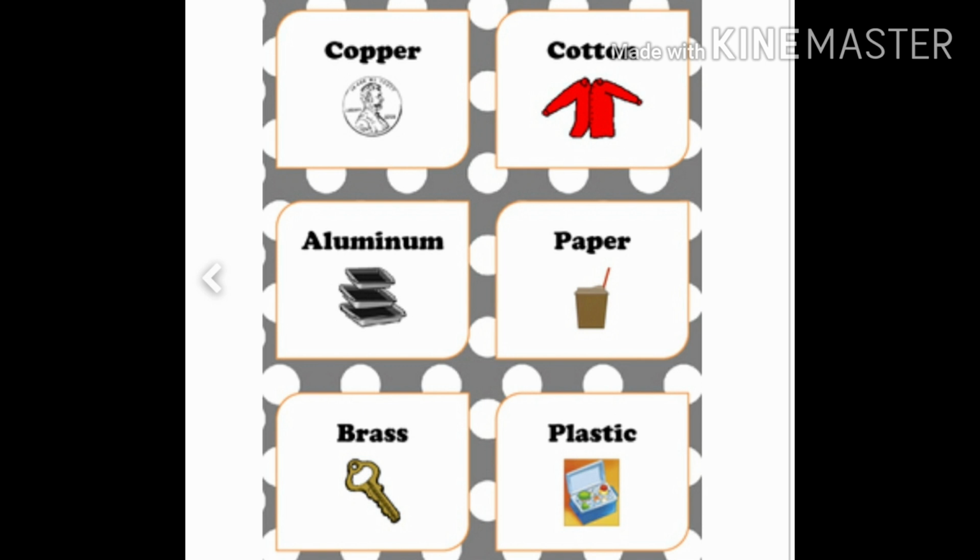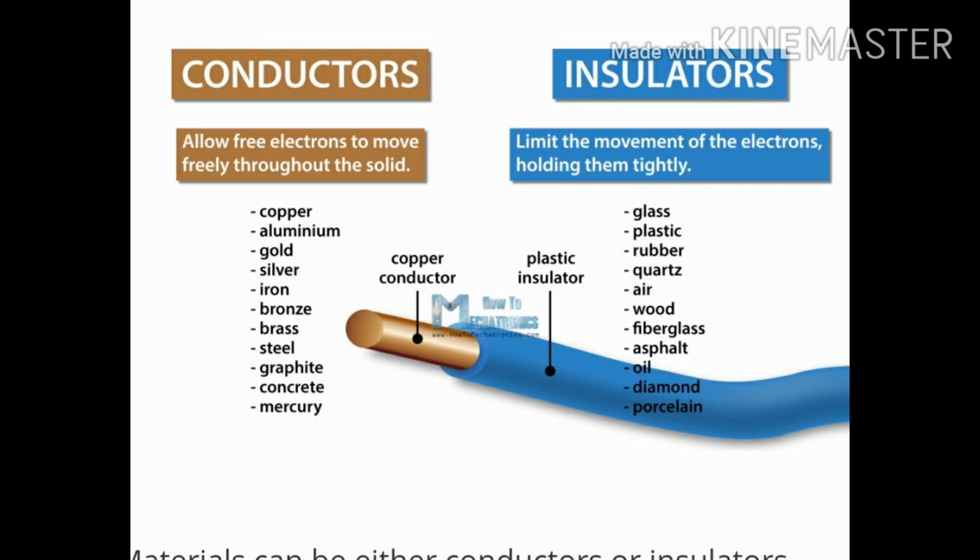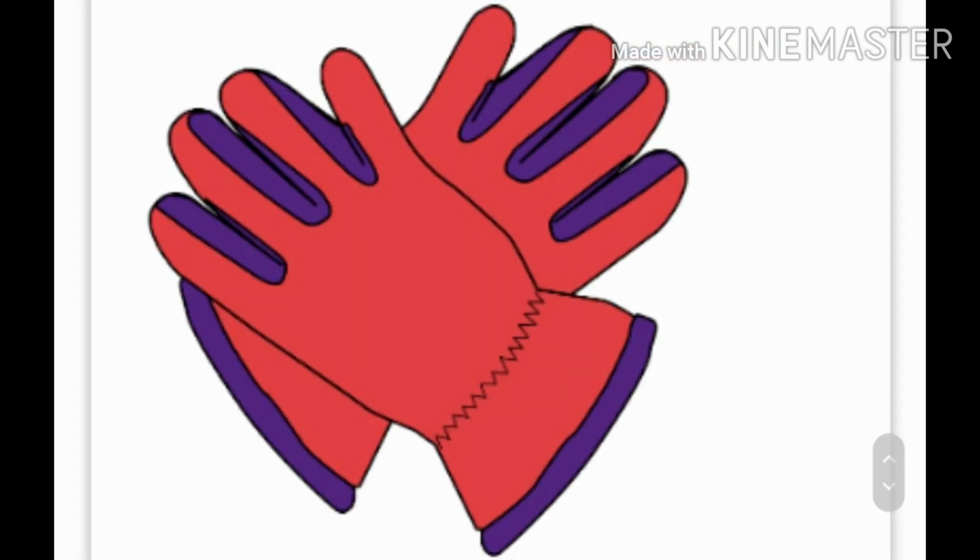Copper, aluminium, all these are good conductors of electricity, whereas paper, plastic, rubber are poor conductors of electricity. So we see that some materials are good conductors, whereas others are not. Insulators protect us from electric shock. Hence, we should wear sleepers made up of plastic or rubber while working with electrical devices. Conductors help in transmitting electricity, whereas insulators protect us from electrical shocks.